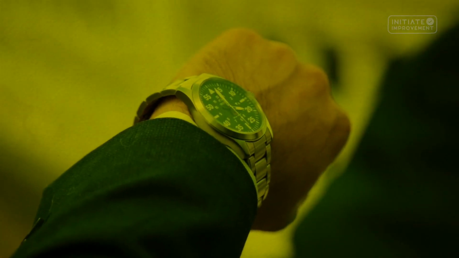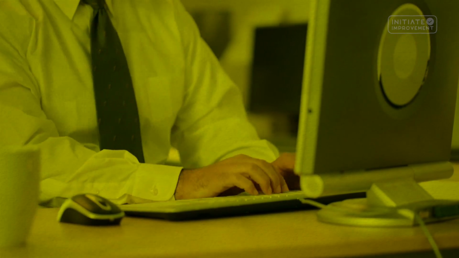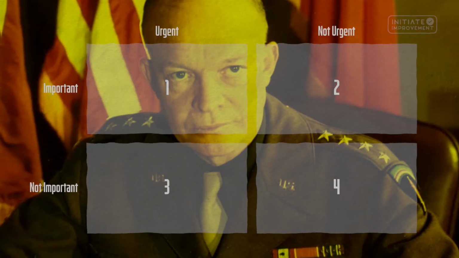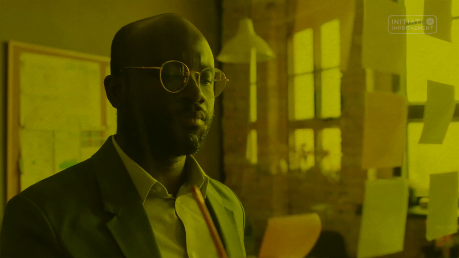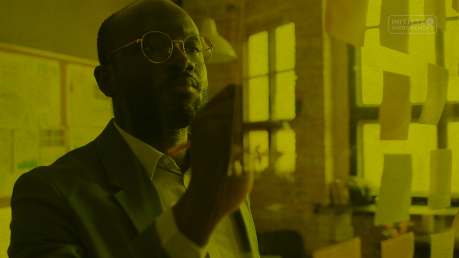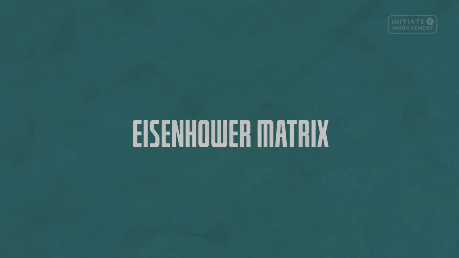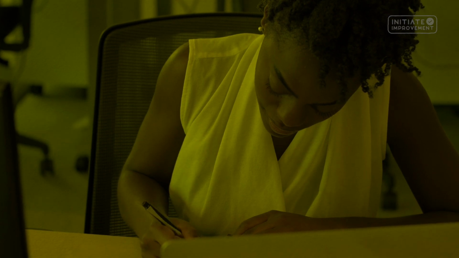We all have 24 hours in a day, but ever wonder why some people seem to get so much more done? They might be using a time management tool developed by President Dwight D. Eisenhower that helps prioritize tasks based on urgency and importance. Today, we're diving into the Eisenhower Matrix, a simple yet effective method for prioritizing tasks.